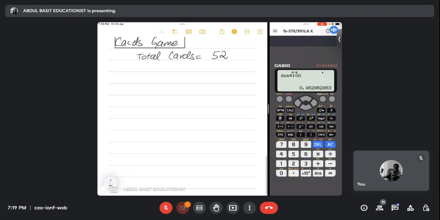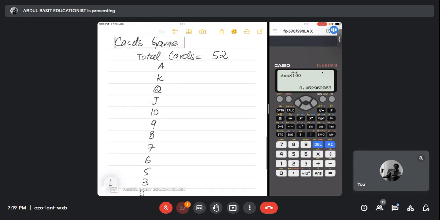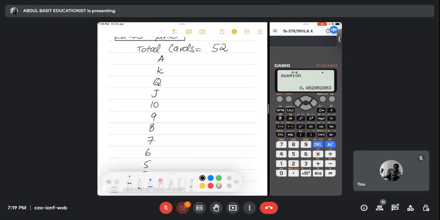For example, in cards we have A, King, Queen, J, then 10, 9, 8, 7, 6, 5, 4, 3, 2, and 1 is A. So every card is 4 in number: 4, 4, 4, 4. That is the reason we have 52 cards. Agree, everybody?